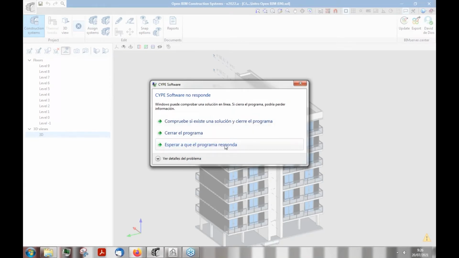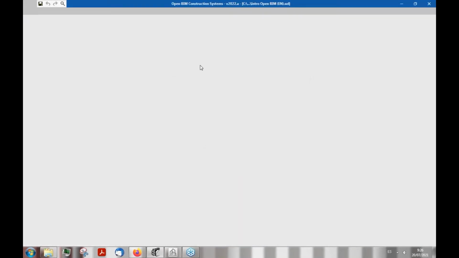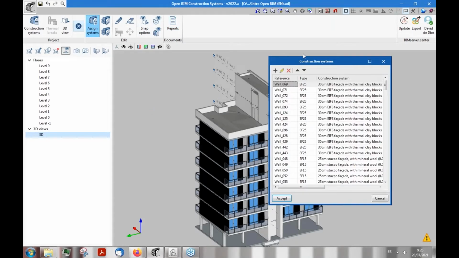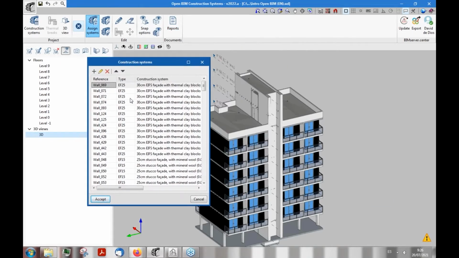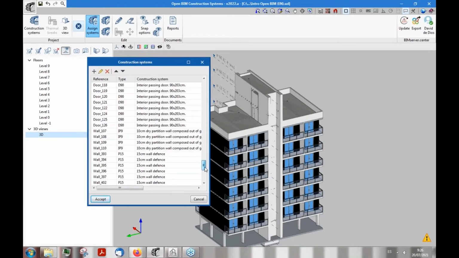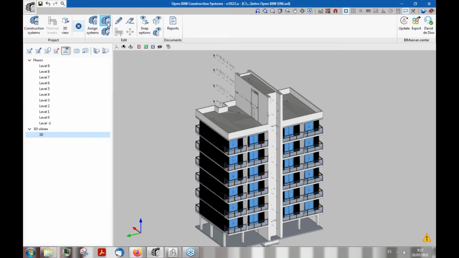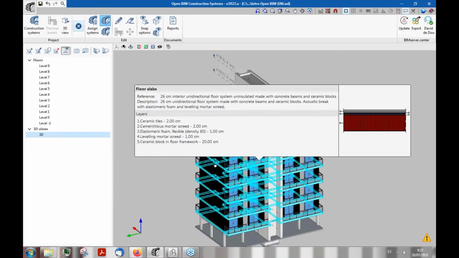Right. So that's very interesting, because here we have two different applications. In the first one, we can create our geometric model, and then in the second one, we can add more information related to the construction systems of the building, adding the different layers. So with thermal and acoustic information.